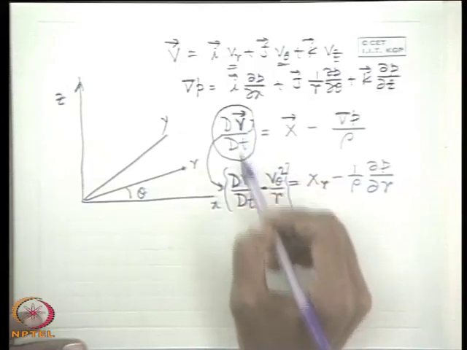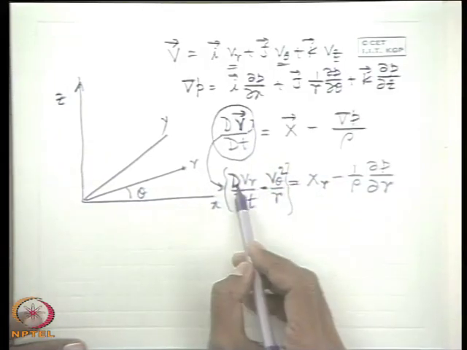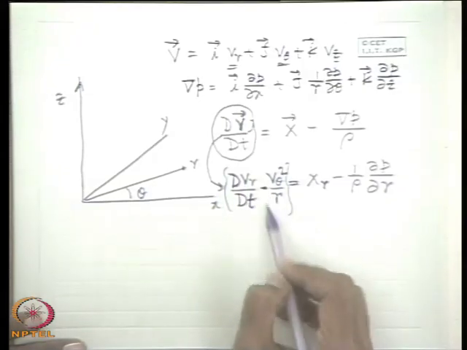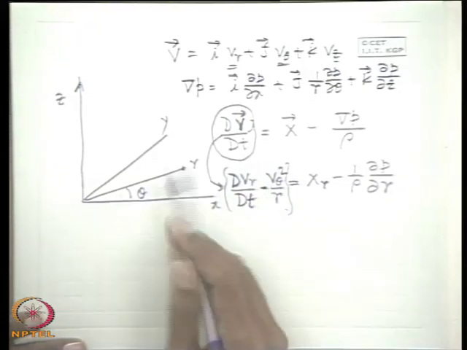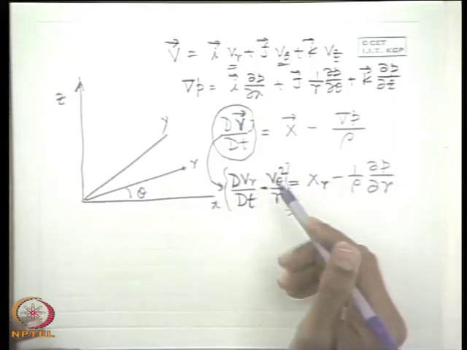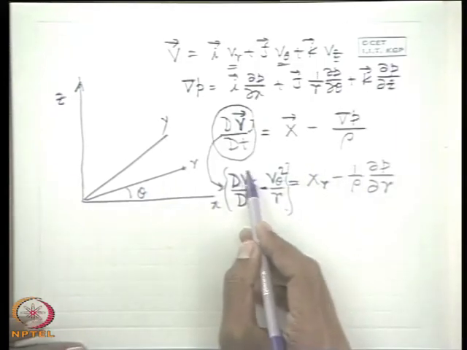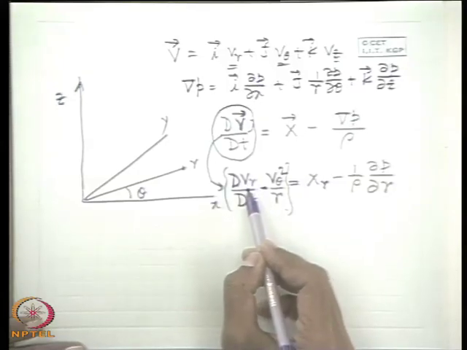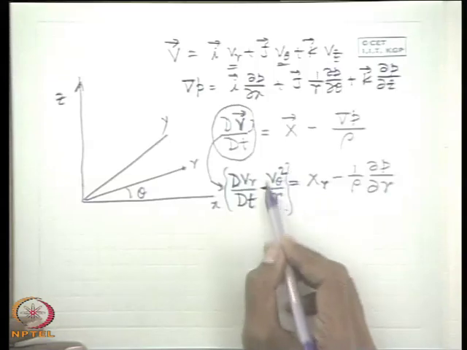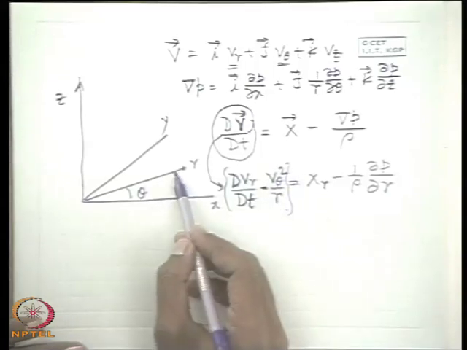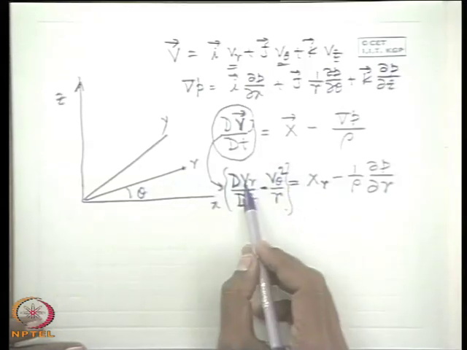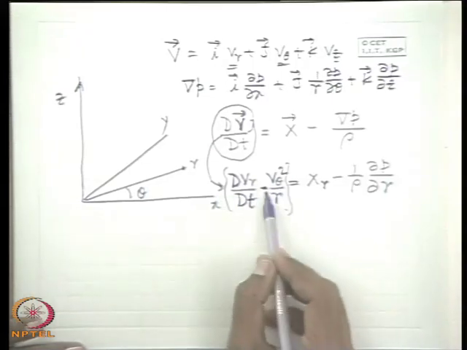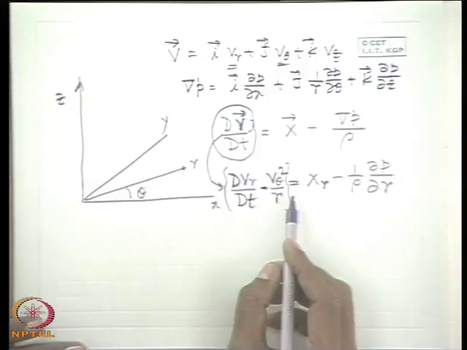When you take the dV dt scalar component in the r direction, it will be the total differential of Vr with respect to t with an additional term. It comes from the mathematics considering the curvature of the coordinate system. But one can think in a physical way also: it is the rate of change of radial velocity with time, the radial acceleration, along with another radial acceleration which arises solely from the tangential velocity. That means in a flow field where radial velocity is 0, having only tangential velocity, there is also a radial acceleration. This is known as centripetal acceleration, as you have already seen.